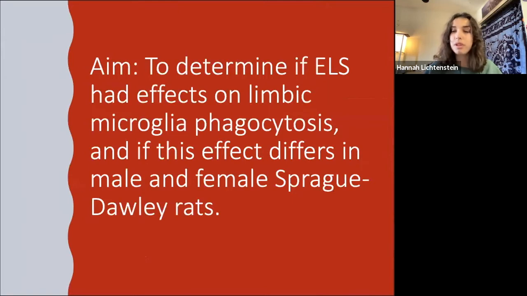So the goal was to determine if early life stress had effects on limbic microglia phagocytosis, and if this effect differs in male and female Sprague-Dawley rats. So the limbic area of the brain was selected for this study, which includes areas like the hippocampus, amygdala, and hypothalamus, because this area of the brain is really heavily impacted in not only the stress response, but also in mood disorders and social behavior.